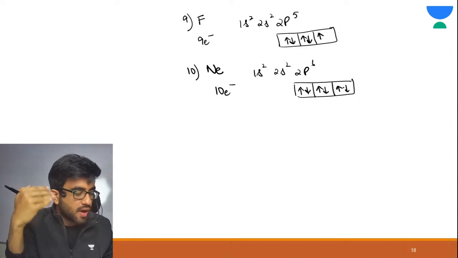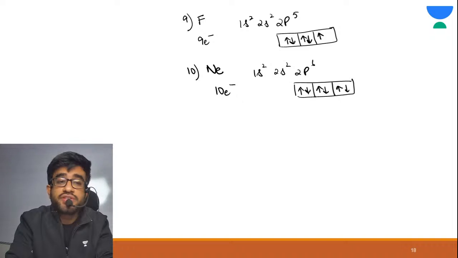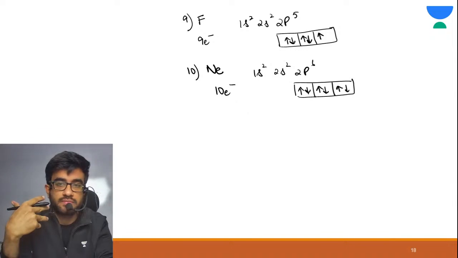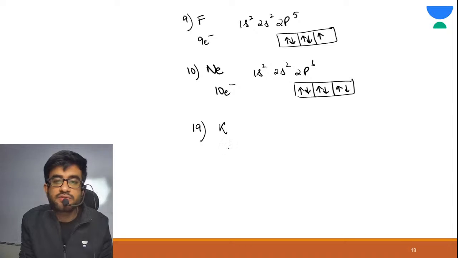All right. Now I am going to tell you the electronic configuration of the elements which are important to us. They are very important to us. Let's write it for 19 first. 19 is potassium, 19 electrons. How do we write it? 1s2, 2s2, 2p6.